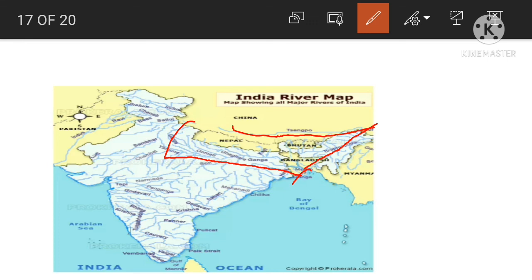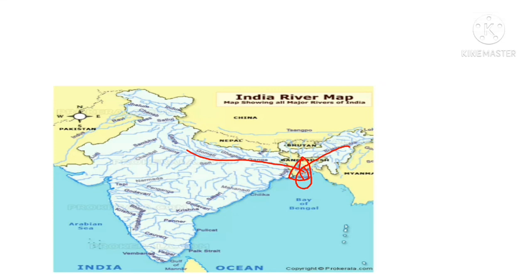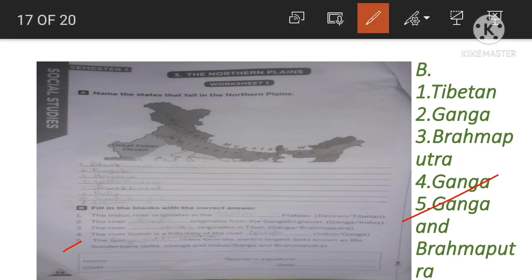At this point, okay, both the river Ganga and the river Brahmaputra meet each other and they form a triangular shape, that is called the world's largest delta, that is Sundarban Delta. Okay, so the answer is the Ganga and the Brahmaputra, not the Ganga and the Indus. Okay, so the Ganga and the Brahmaputra rivers form the world's largest delta known as the Sundarbans Delta.